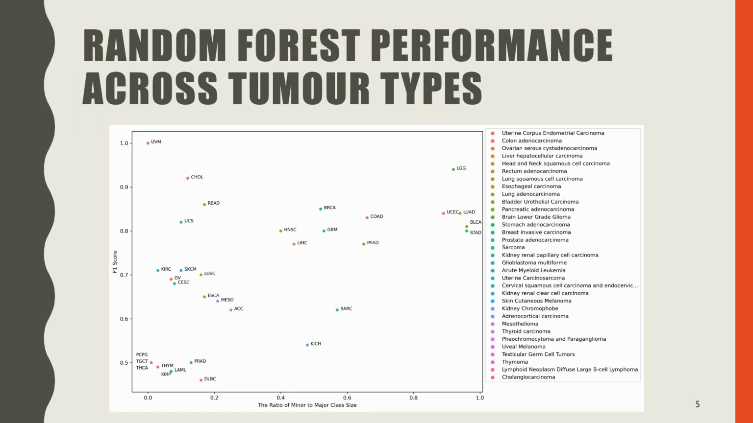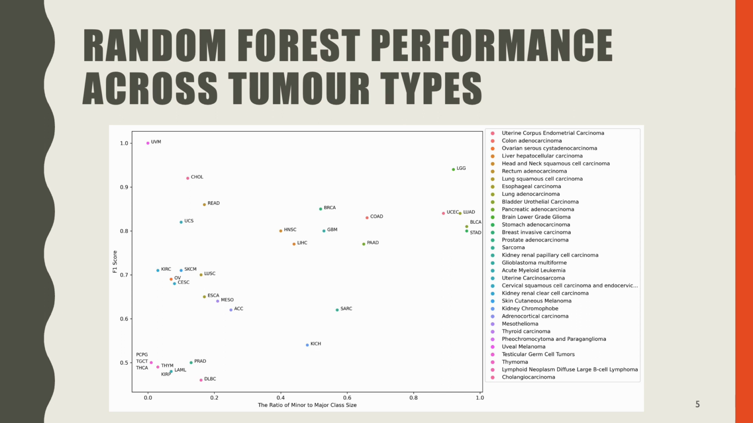To make sure that the good performance of the model was not just based on one or two tumor types, I divided the samples based on their respective tumor types. And here on this graph, the y-axis is the F1 score of classification, and the x-axis shows the ratio of minor to major class size. Here, minor or major class can either be the set of samples with mutant copies of TP53 or the set of samples with wild-type copies.